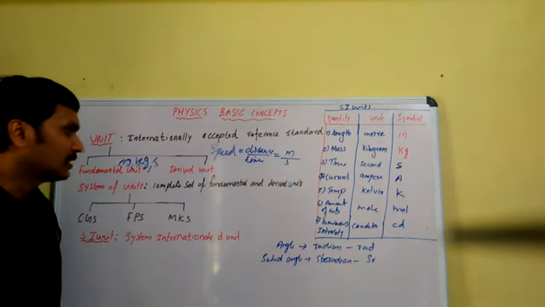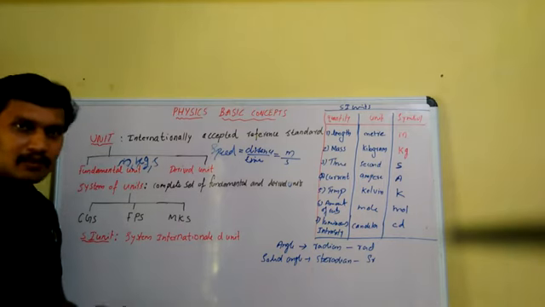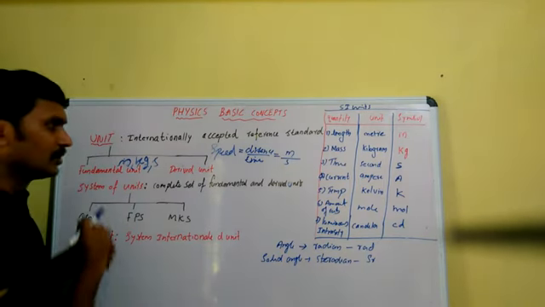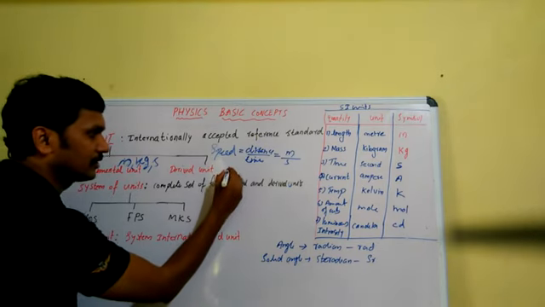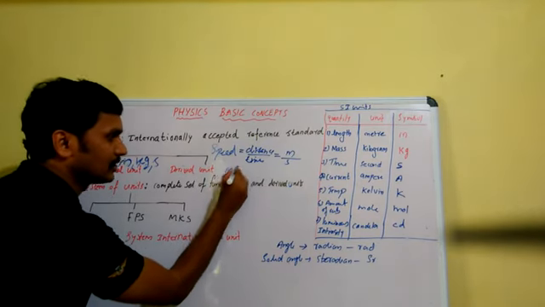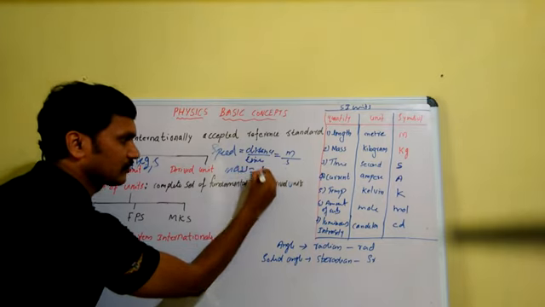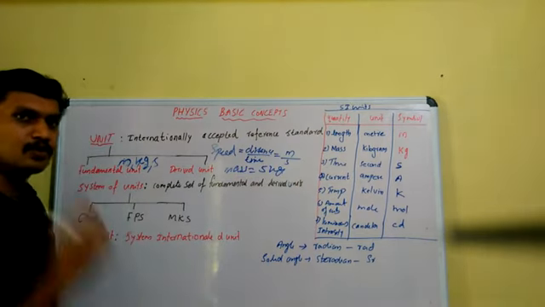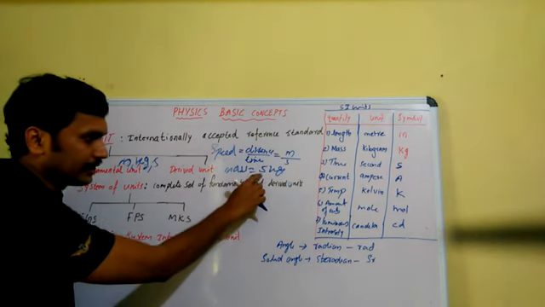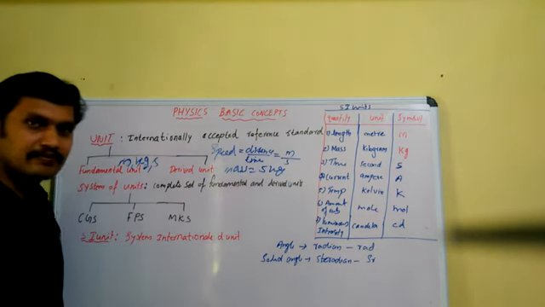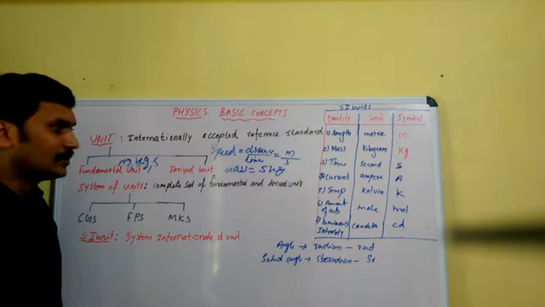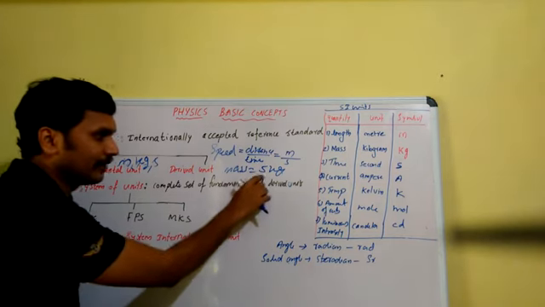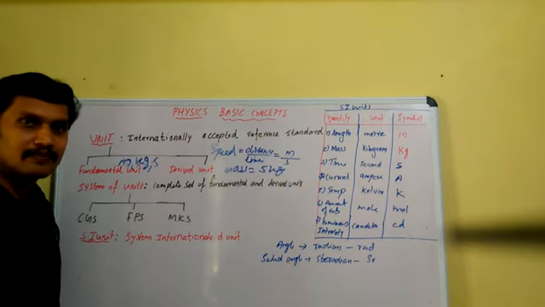Hope you know that we have a number of physical quantities. When you are measuring a physical quantity, suppose you have measured the mass of an object and you get 5 kilogram. So every measurement has two parts. When you are measuring a physical quantity, after the measurement, we get a number and a unit.